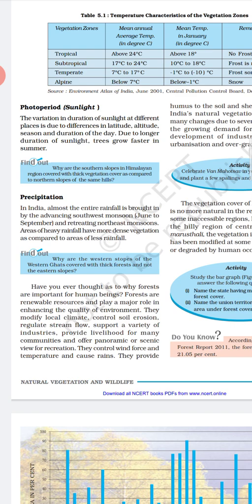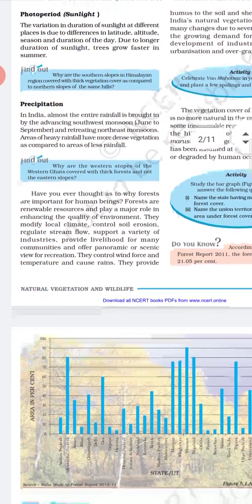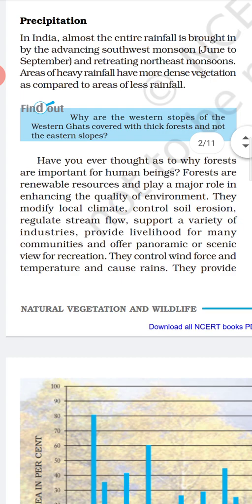In India, almost the entire rainfall is brought in the monsoon season, and some areas of heavy rainfall have more dense vegetation as compared to areas of less rainfall. In the last chapter, we also studied this concept in seasonal rainfall and annual rainfall.